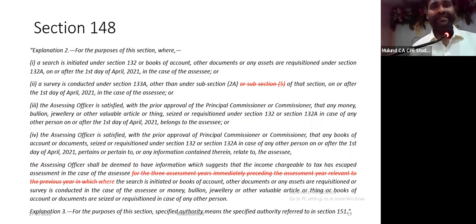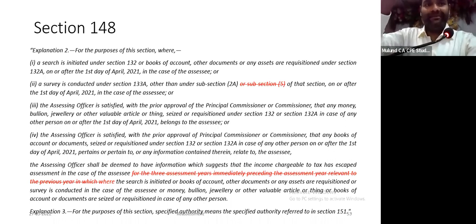For the purpose of this section, where 1, 2, 3, 4 has happened, assessing officers shall be deemed to have information which suggests that income chargeable to tax has escaped assessment. In the following 4 cases, deemed to have information that the income has escaped assessment. Okay, पहले लिखा था for 3 years preceding the year.